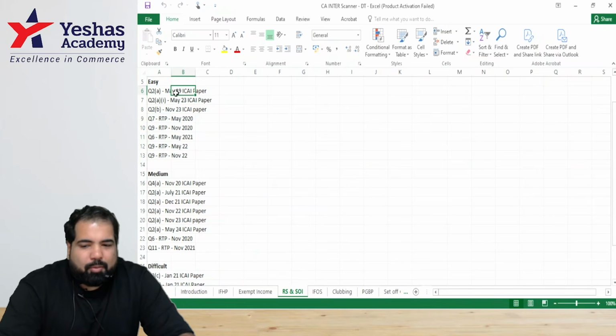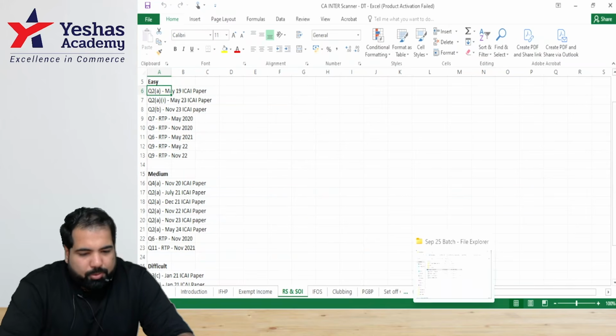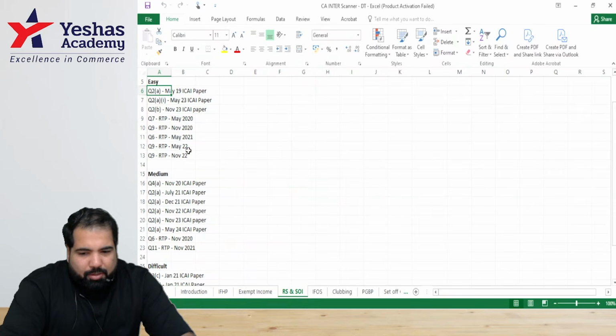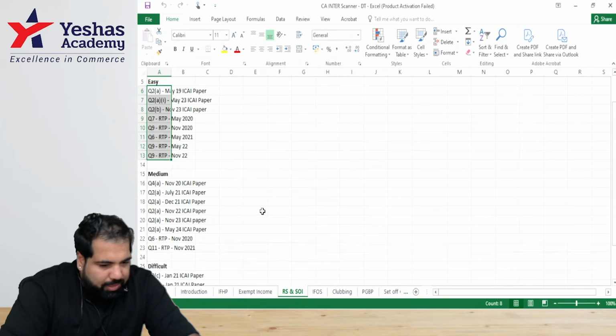So let's pick up one by one. This is question number 2A, May 19 ICA paper. I'm going to put it up here. And ideally, guys, let's count the number of sums here. How many sums here, guys? 8.